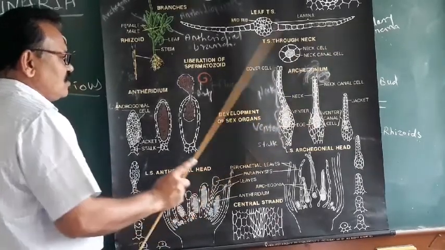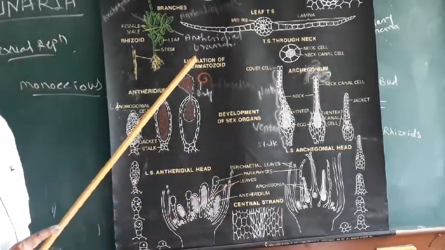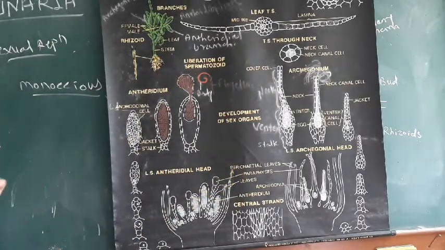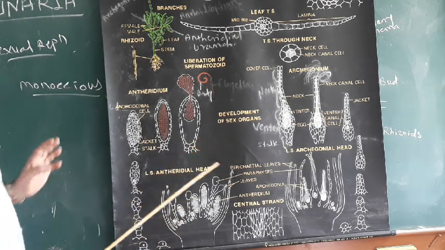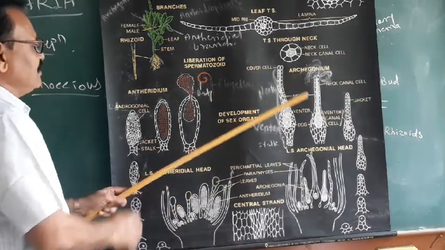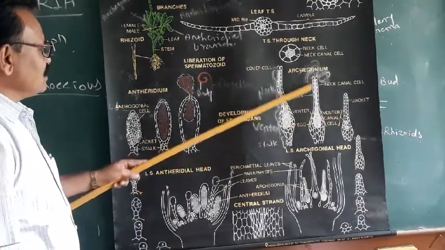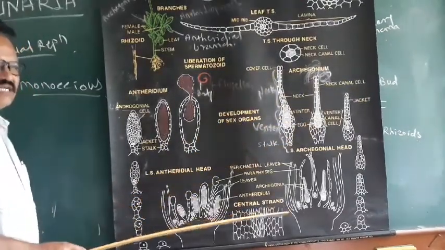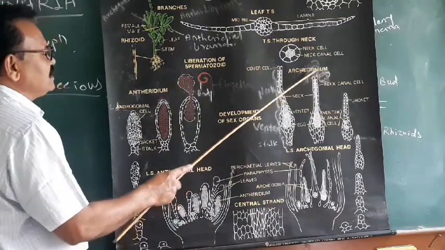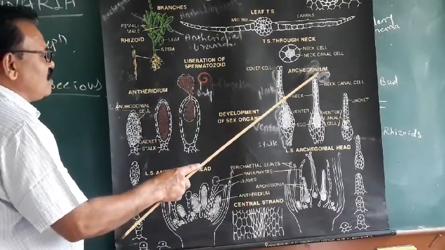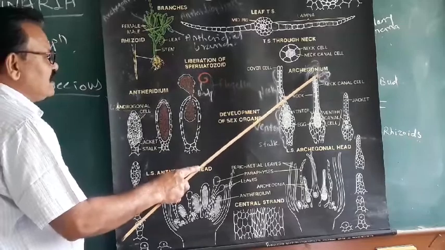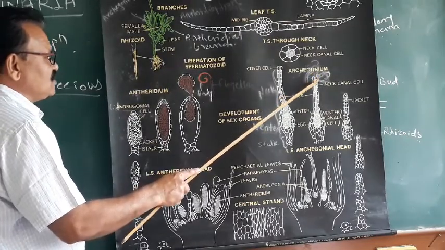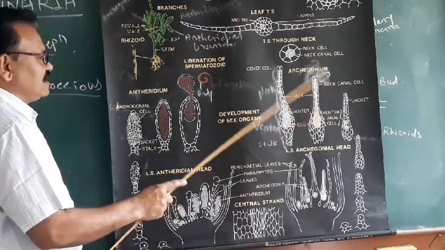So this is the structure of the archegonium, and after maturation of the archegonium, fertilization can take place. What is fertilization? The union of male and female gametes is known as fertilization, and it takes place after maturation of the archegonium. During fertilization water is also essential. When water is present in the surrounding environment, a drop of water percolates inside through the cover cells and reaches towards the neck and the venter region.